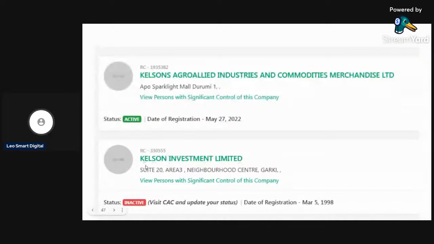If you still want to go with that Kelion Investment, you may need to add words to sufficiently distinguish it from this. So you can add a name here and then proceed with others. But if you still provide it like Kellyon Investment Limited, it may be denied. Now you have the option of two names to apply. So it's good you apply with two names so that it won't waste your time. If this is denied, then they can look at the alternative and approve it.